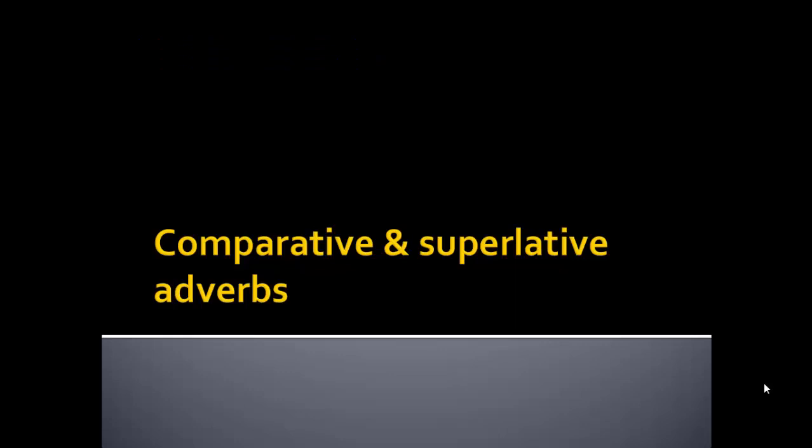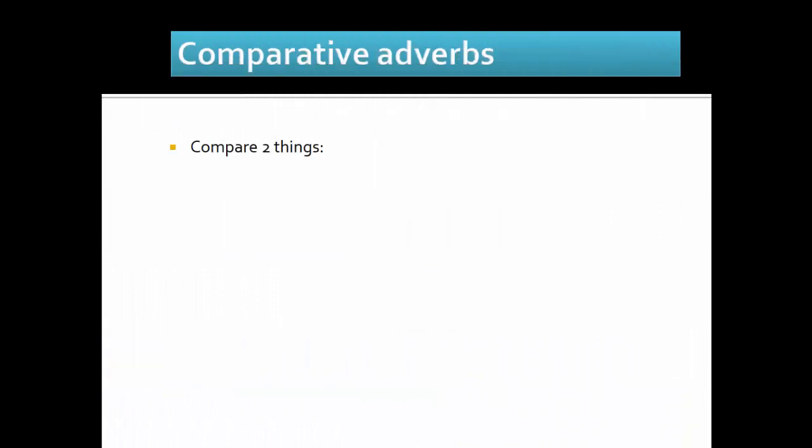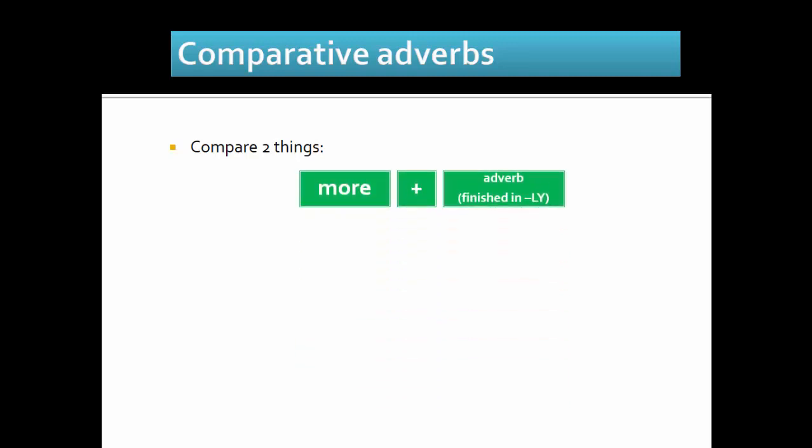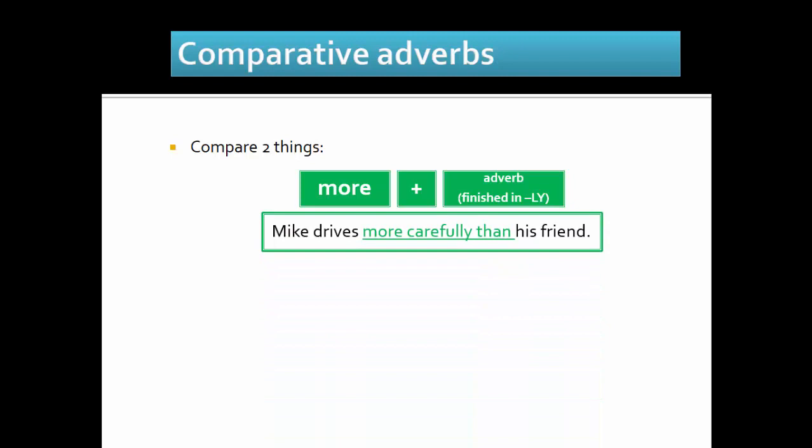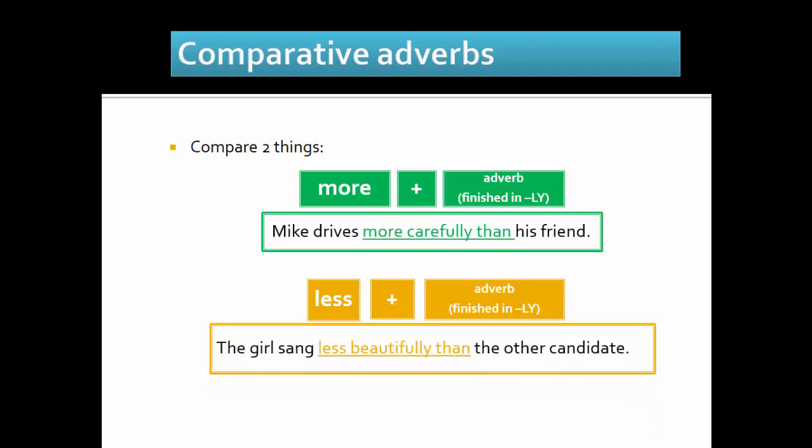Let's discuss comparative and superlative adverbs. Comparative adverbs compare two things, and to make comparative adverbs we can use this structure: more plus adverb finished in ly. Example, Mike drives more carefully than his friend. And we can also use this structure, less plus adverb finished in ly. Example, the girl sang less beautifully than the other candidate.